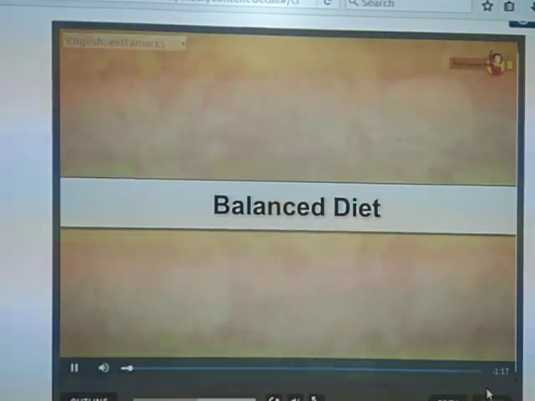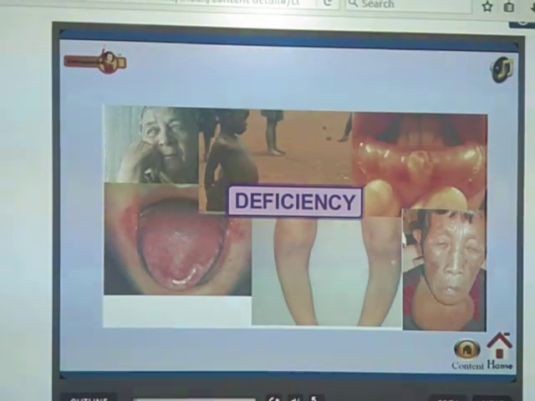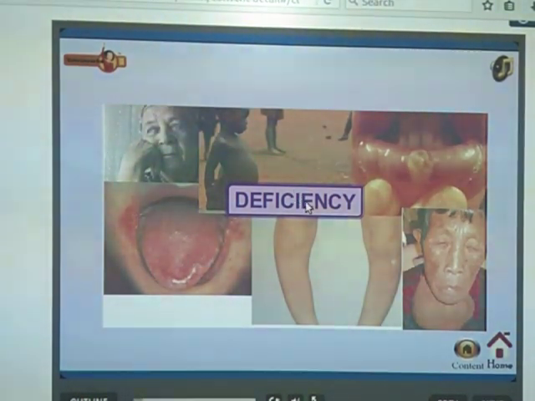So this is about balanced diet. So next is what? Deficiency. What is the deficiency?